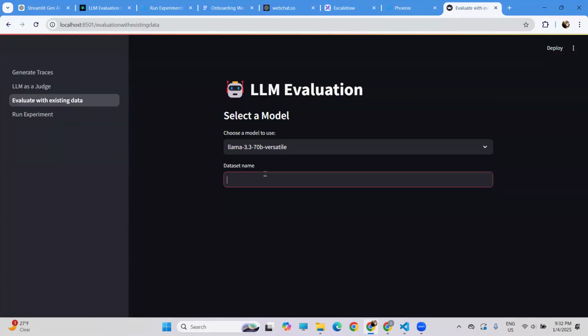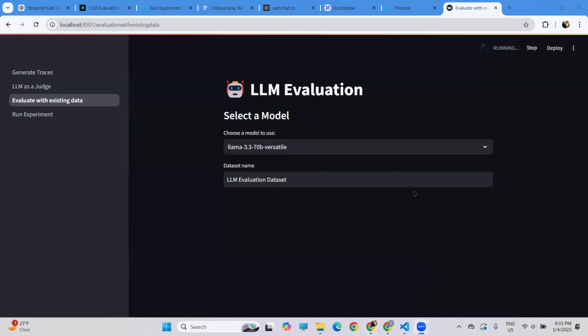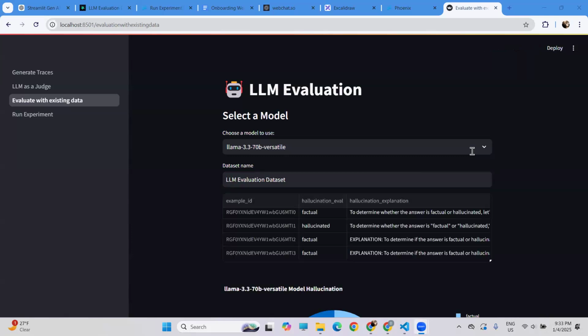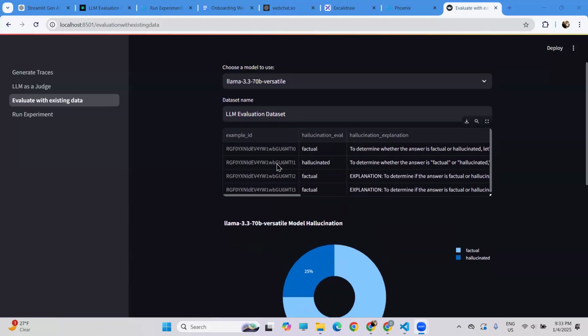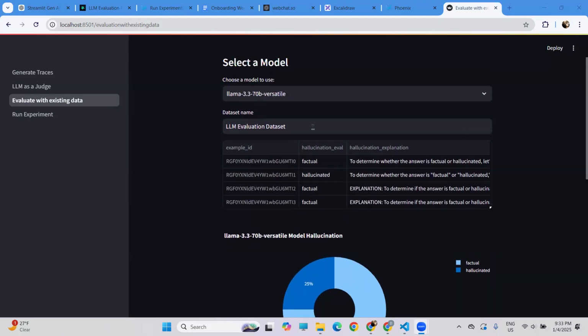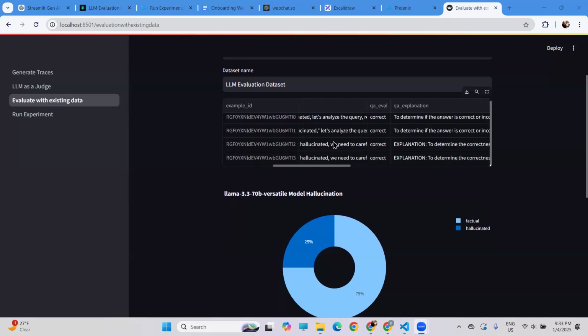For example, I have to put my data set name. This is my data set name. And let's use this Llama 3.3 versatile model itself, and I'll press enter and it will start evaluation. Okay, as you can see, my evaluation is done now, and my Llama 3.3 versatile model evaluated one of the